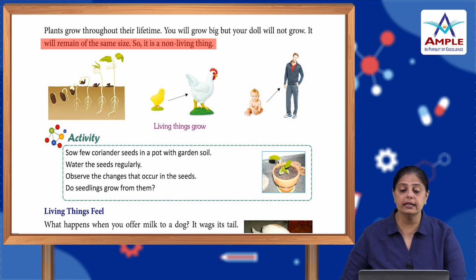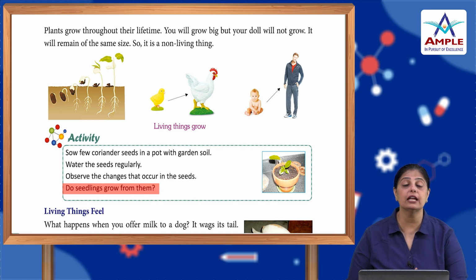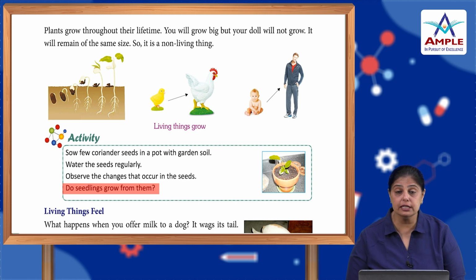Alright, now, let us look at this activity, what you have to do. Sow a few coriander seeds in a pot with garden soil. Water the seeds regularly. Observe the changes that occur in the seeds and see if seedlings grow from them. So children, this is an activity that you need to do. Ask your mother to give you some seeds, maybe mustard seeds or coriander seeds, or any other type of seeds, you can put rajma seeds also.